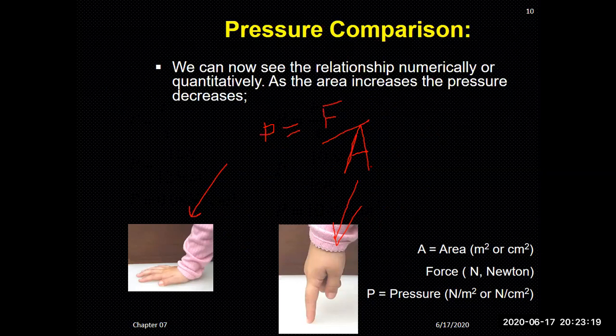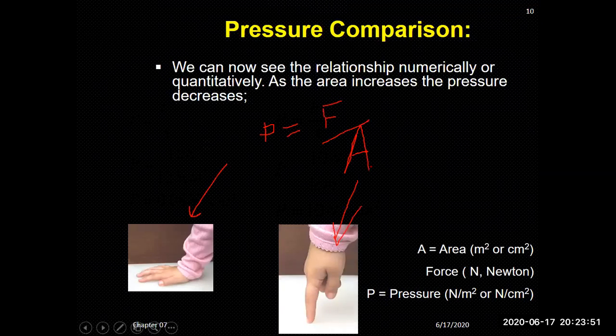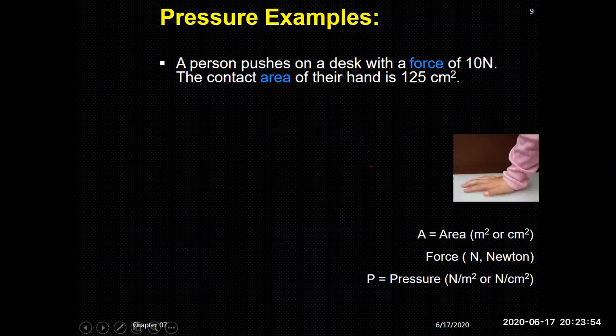Reduce the area, and the pressure will be more. And this is the same case when you use fingers, and in acrobatics and other martial arts. People use different techniques by increasing and decreasing the pressure area, applying different techniques which they are expert at. So they are able to show off their performance. So this is the basic concept of pressure and how the pressure will increase and how it will reduce. So this was a comparison of pressure, an example of when the pressure will be more and when it will be less.